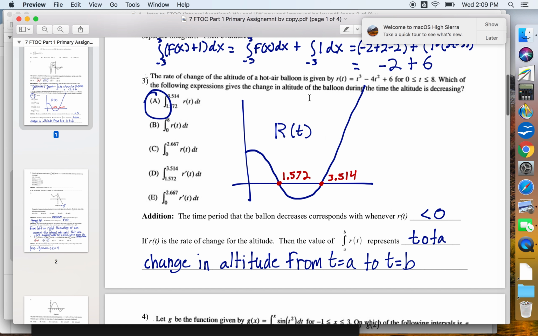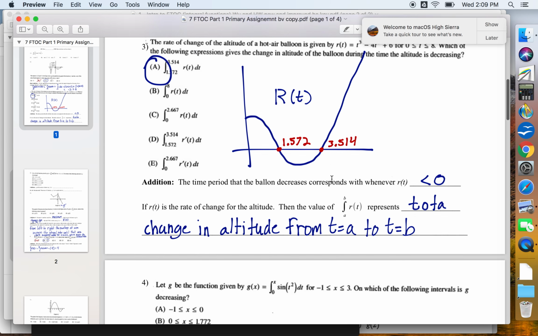Number 3, we're asked to find a total change in altitude, which means we got to integrate a rate of change. And then to know what the limits were, we needed to look when the rate was negative. So when you integrate a rate, you get total change in altitude from A to B. And I graphed the rate function to get that the A was 1.572 and the B was 3.514.